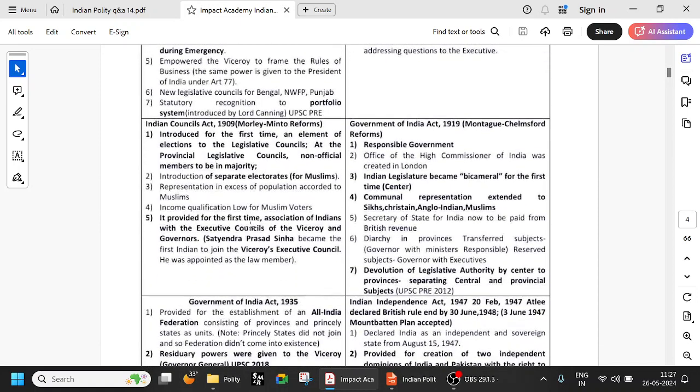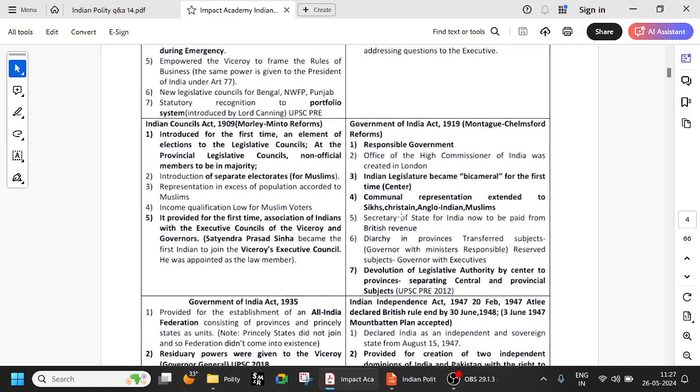And see, these two are very important. Indian Councils Act of 1909 and Government of India Act of 1909. So this is called Morley-Minto reforms. It introduced separate electorate for Muslims. This was recently asked in Group 1 or Group 2, I believe. Okay, so this is very important, and this continued.